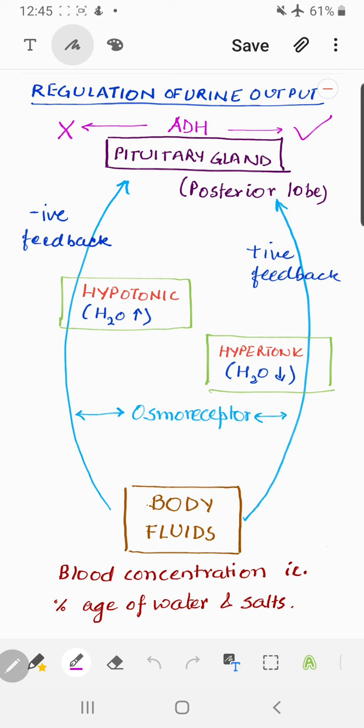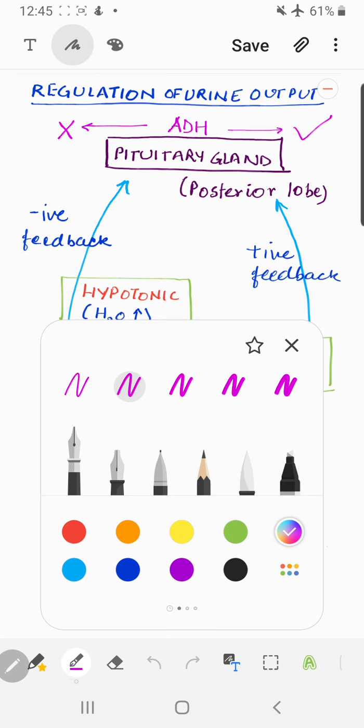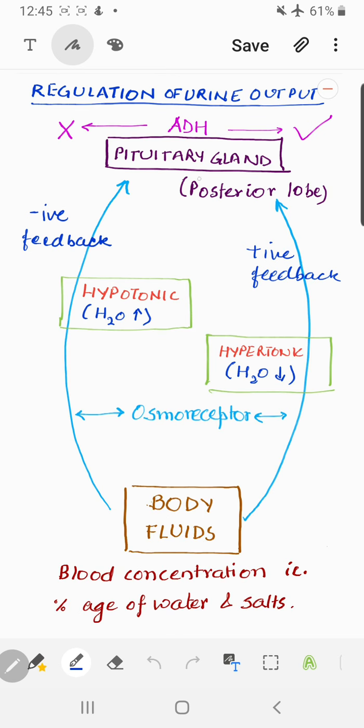It may vary with your diet and the seasons. I have already told you that, right? The thing is, this is a very important flow chart to tell you the role of ADH, that is antidiuretic hormone, right children? If you can see, let me choose a color here. Red. Okay. If you can see here, it is ADH I have written here, right?